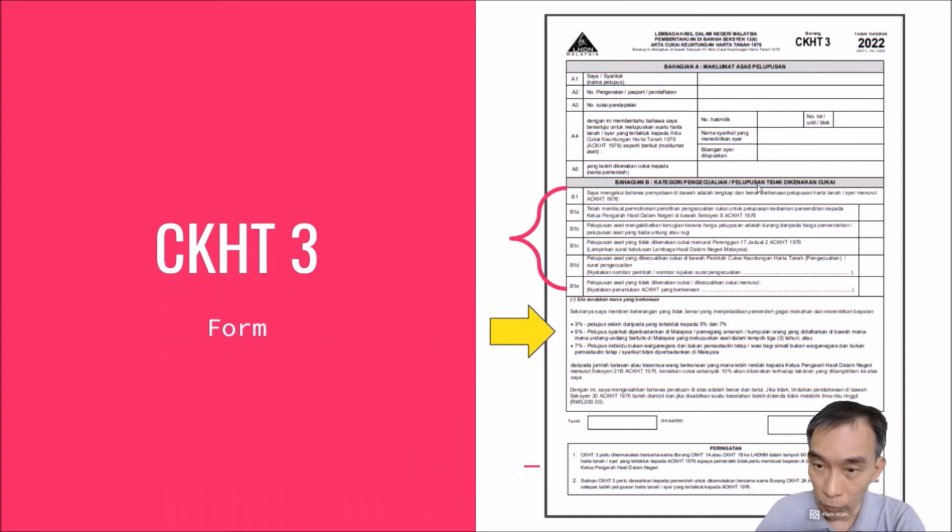Now here it says that pelupusan tidak dikenakan cukai, so it's actually a disposal that can get exemption. So the first one, 1A, is about section 8 or pengecualian cukai untuk pelupusan kediaman persendirian. So this is section 8 referring to election for an exemption once in a lifetime for a private residential home. And this is the election in CKHT 3 to tell your submission that if, let's say, you dispose of a few properties, you can choose to elect on a particular one.